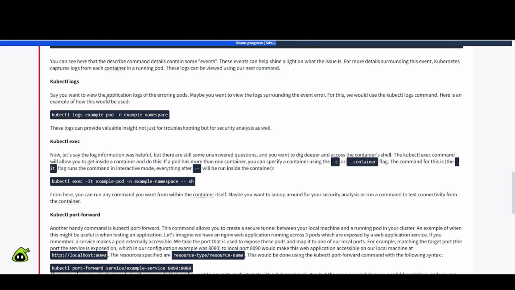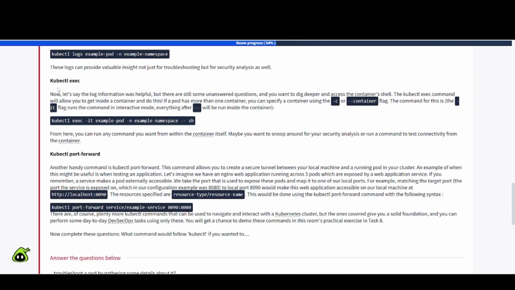Say you want to view the application logs of the erroring pods. Maybe you want to view the logs surrounding the event error. For this, we would use the kubectl logs command. Here is an example of how that would be used. So we have kubectl logs example-pod -n example-namespace. These logs can provide valuable insight, not just for troubleshooting, but for security analysis as well.